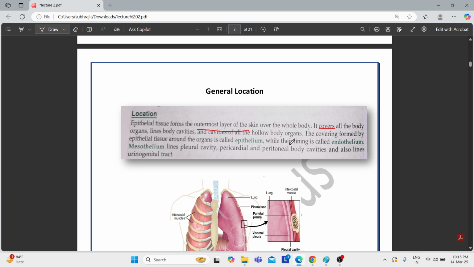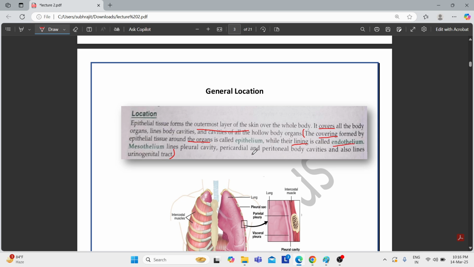Now based on this general location, we can also classify epithelial tissue into three types. If it is covering the organs, that means it is referring to the external side. If the epithelium is covering the external side, we will call it epithelium. If it is present on the lining, that means it is present on the internal surface or the internal part, then we will refer to it as an endothelium.